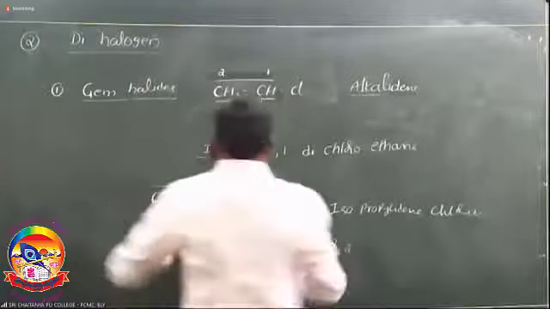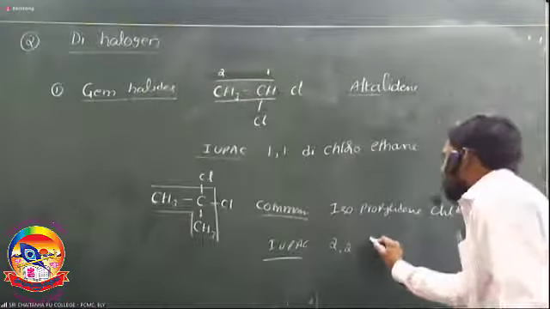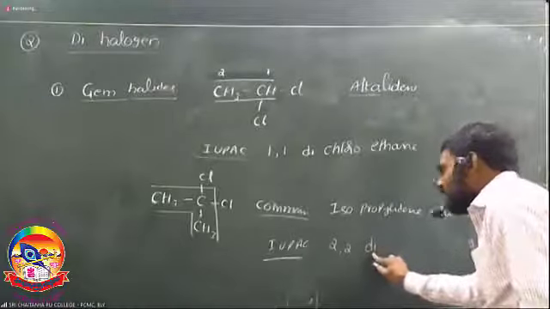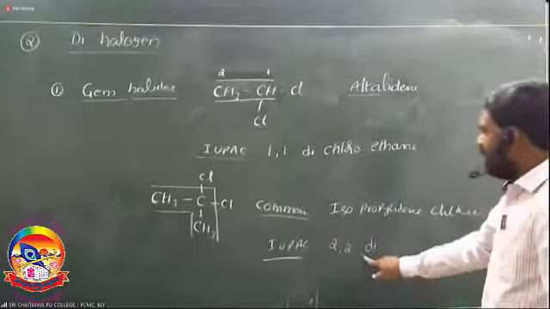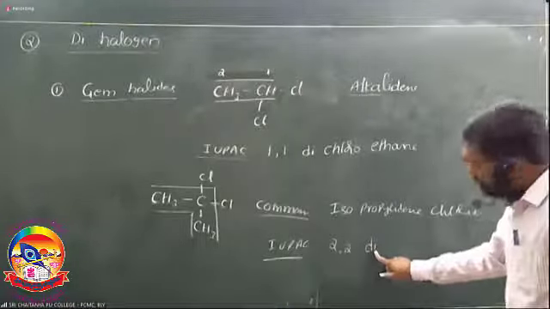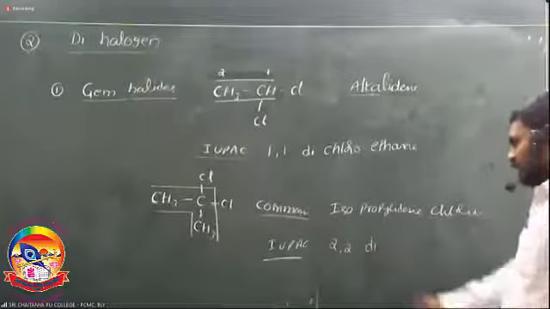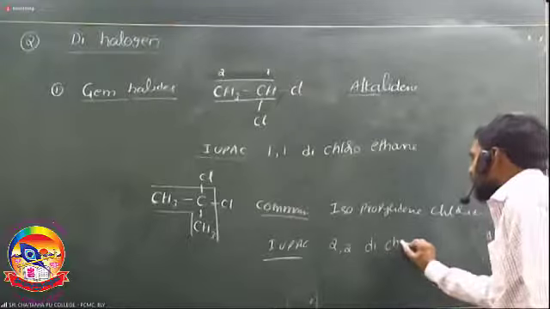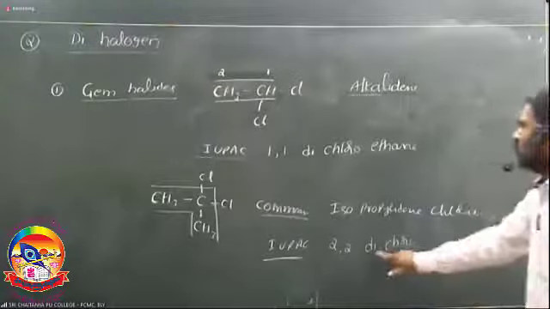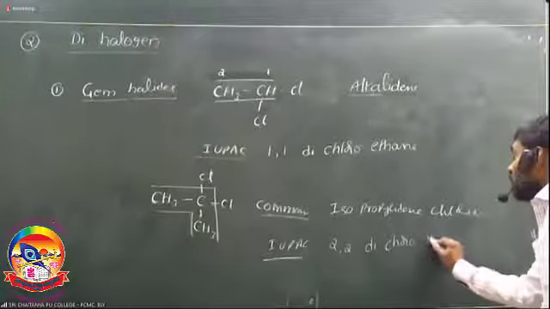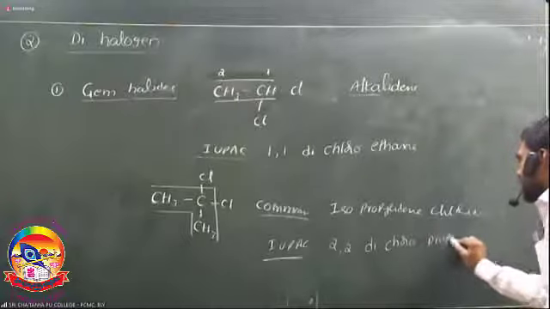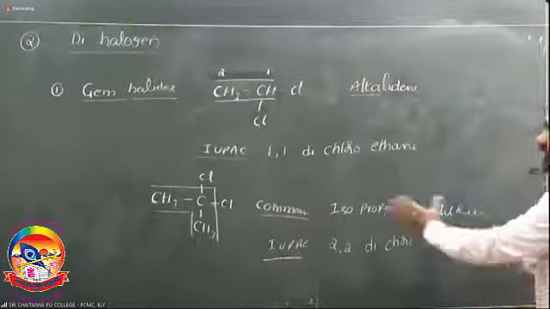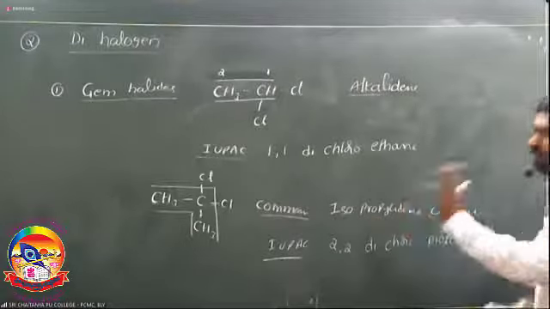Hence the IUPAC name is 2,2. The number of chlorine derivatives is 2, hence we use di for 2 and tri for 3. Both halogens are chlorine, so 2,2-dichloro. Root word is prop, carbon containing single bond. So 2,2-dichloropropane.